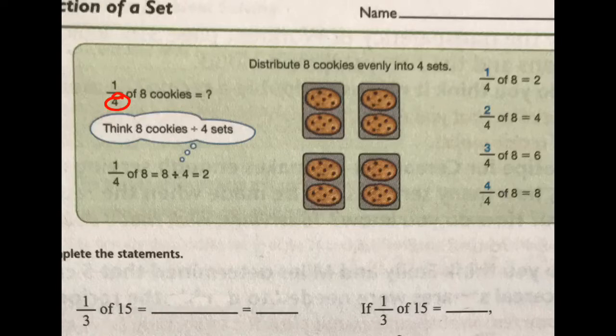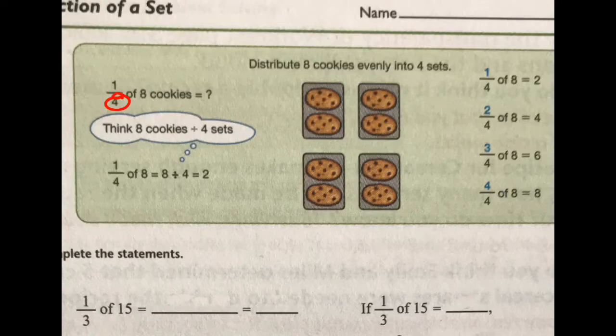And then if you look over here at what they have drawn, you will see that they have divided those 8 cookies into 4 different sets. So that's what you need to think of with the denominator, is how many sets we're breaking that whole into. If you can just keep that in your mind, you got it, because that is the key to this whole thing right now.